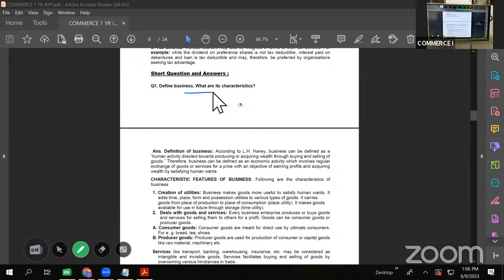So there is a definition given by L.H. Haney. Business is defined as any human activity directed towards producing or acquiring wealth through buying and selling of goods. Very important and very short. Learn this definition, please. As per L.H. Haney, business can be defined as a human activity directed towards producing or acquiring wealth through buying and selling of goods.